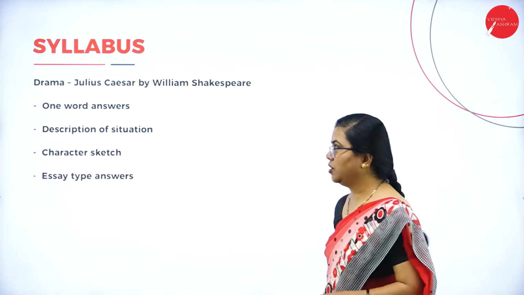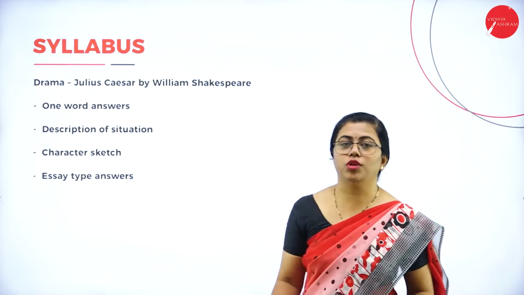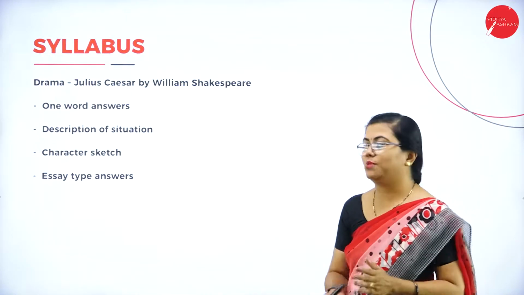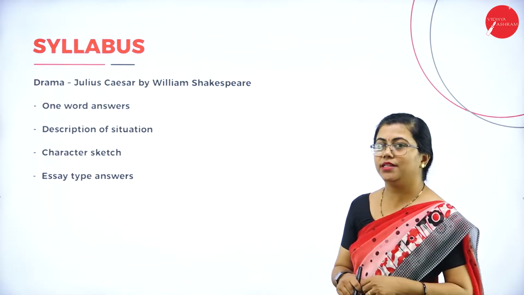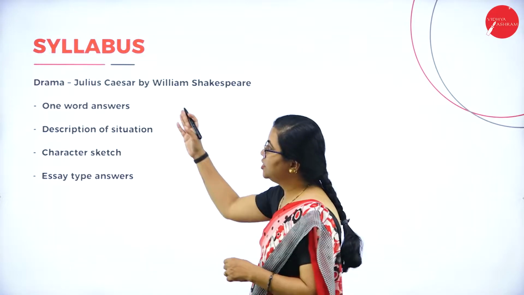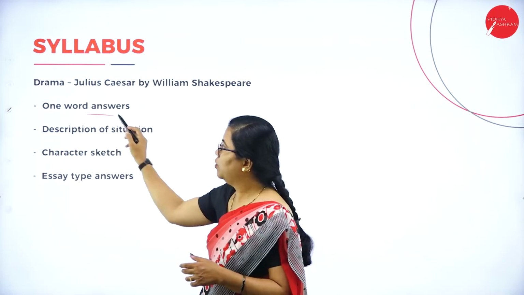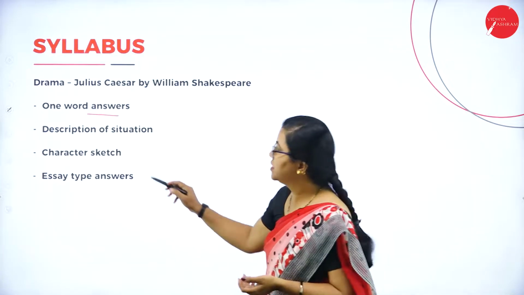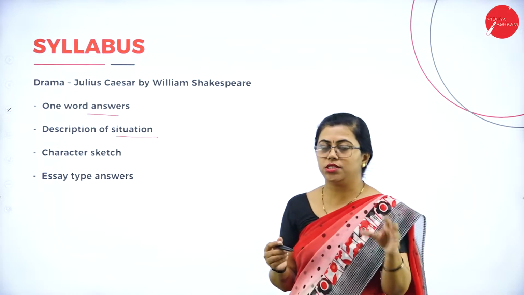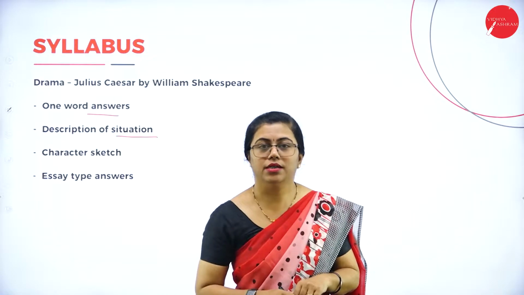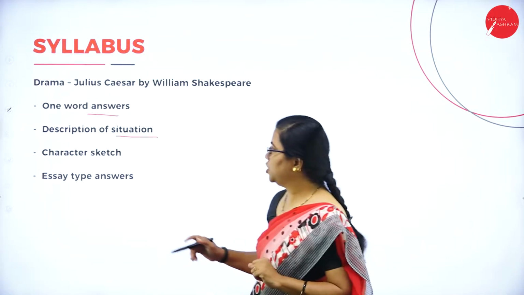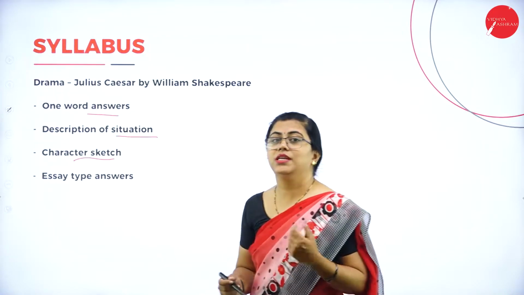So what do you have in your syllabus? The first thing you need to understand is that you have a drama written by Shakespeare and it is Julius Caesar. Under this you will have the whole drama to study and you will have to answer one-word answers, and also you will have to describe few situations, very important situations are there, and you will be describing about it in your examination. Then you will also have to learn about the character sketch.